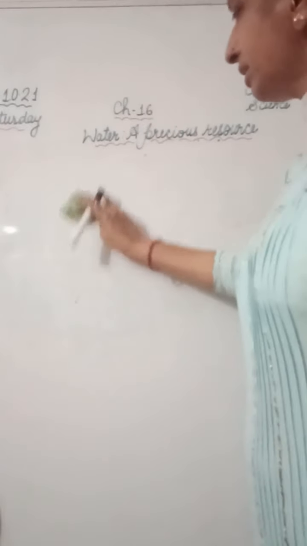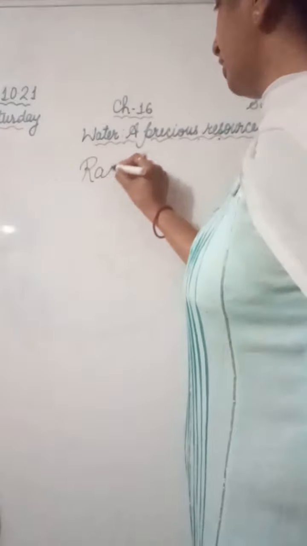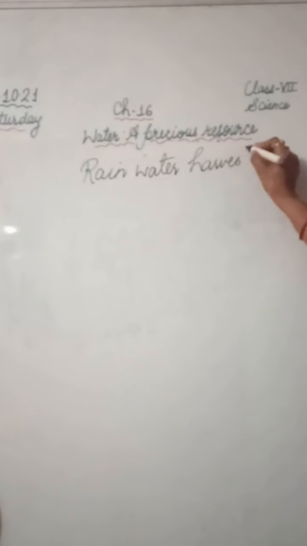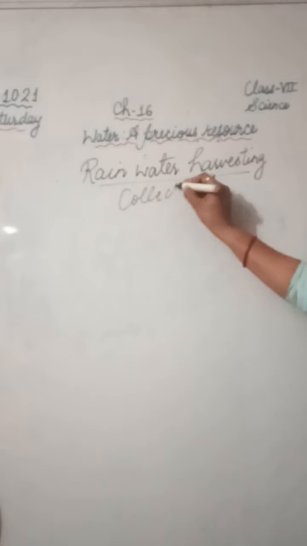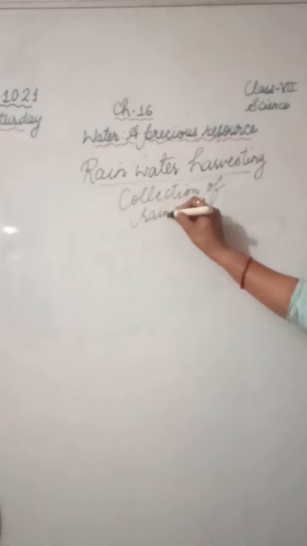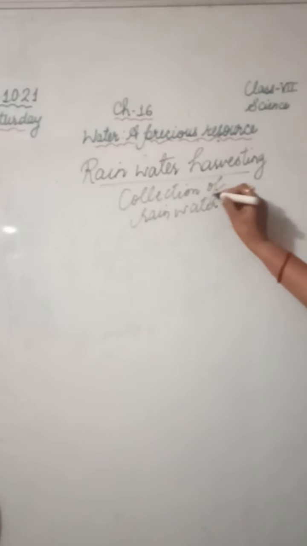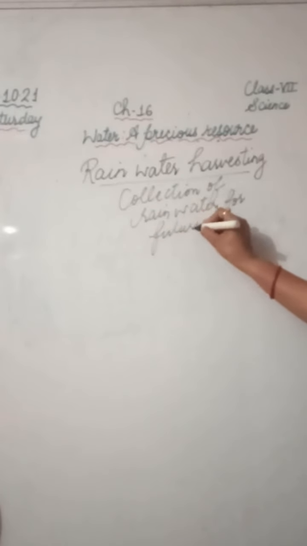Now one more thing is there, that is how we can increase water on the earth. An important way to save and conserve water is rainwater harvesting. In rainwater harvesting, we collect the rainwater. Collection of rainwater for future use is called rainwater harvesting.